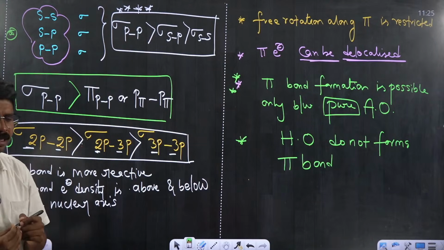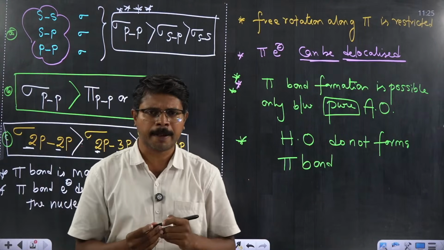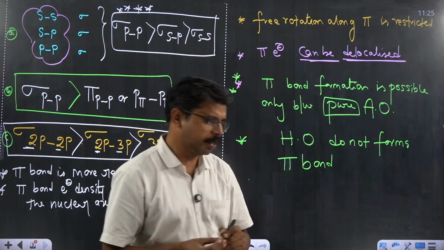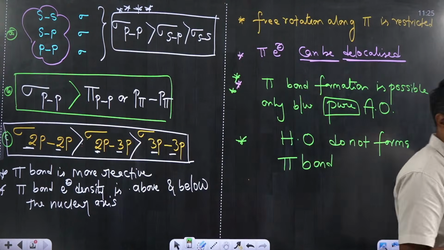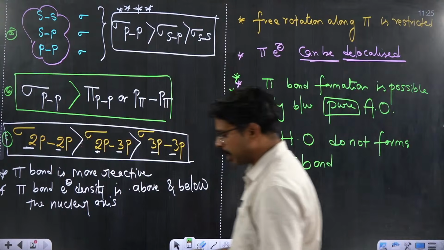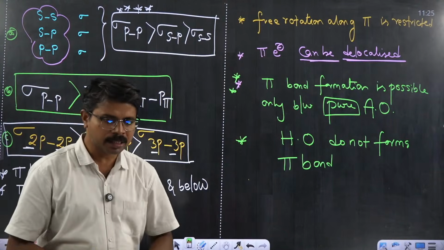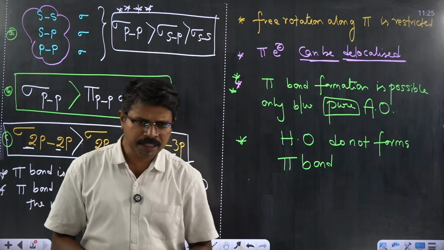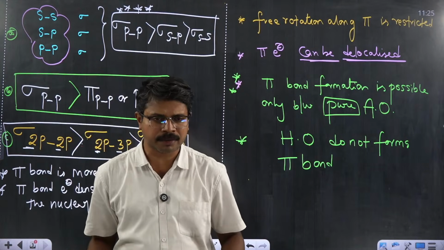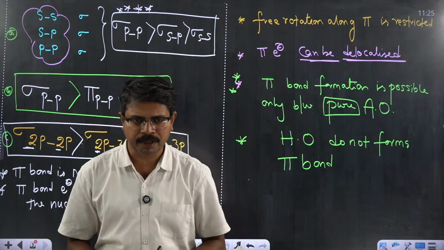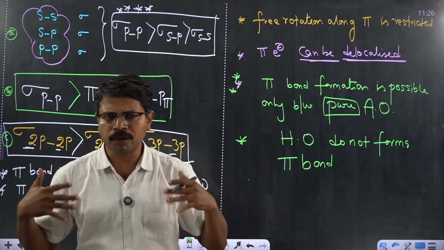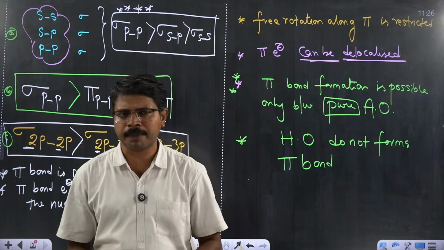Delocalized means, suppose I am standing over here. I can move from here to here, but I cannot delocalize my place. If I am standing only at this particular position, within a constraint of, let's say, a few feet, I am localized.